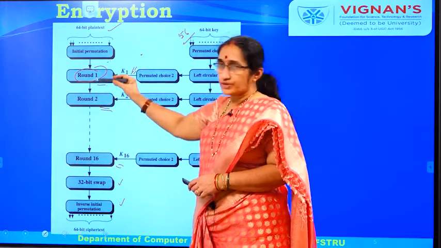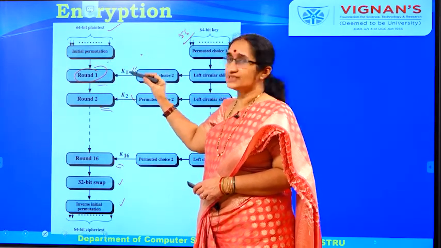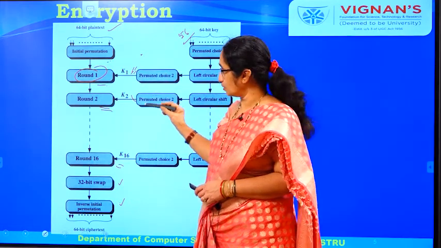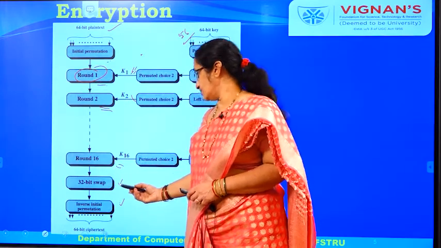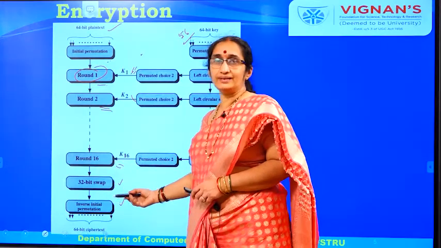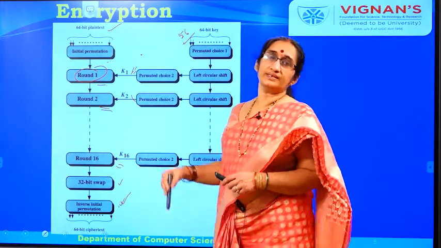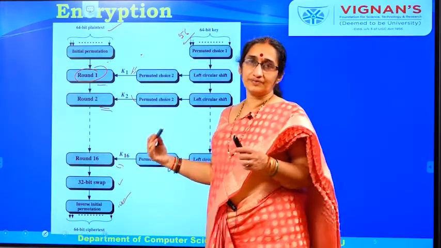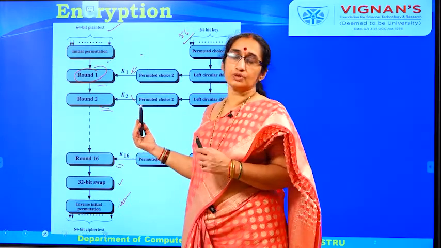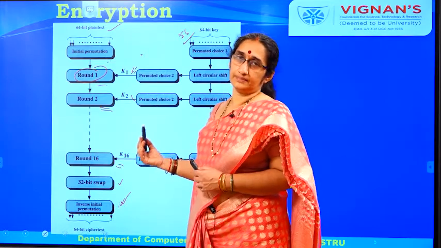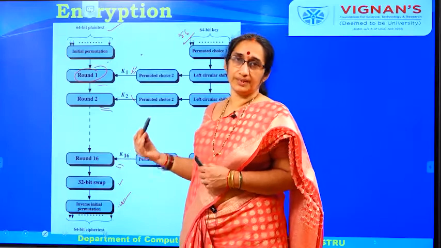The substitution is performed in the round. In each round you perform permutation as well as substitution. We will see about the rounds next. And after the last round you are going to swap the data, and that you call it as the ciphertext. Ciphertext is nothing but a text that you get after performing some algorithm, and which is some sort of scrambled data. So it does not have any meaning as the plain text.